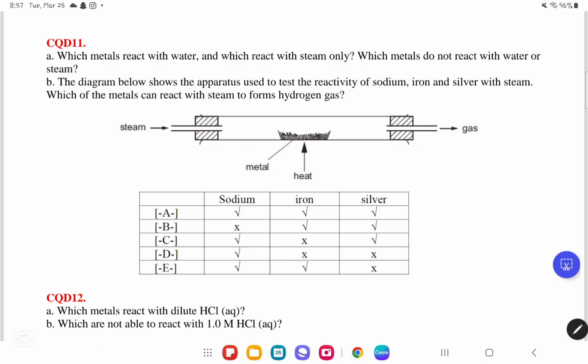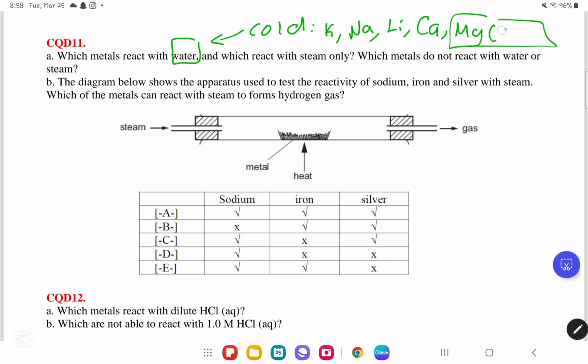So here they said which metals react with water and which metals react with steam only. The metals that react with water, they mean by this cold water, are K, potassium, Na, sodium, Li, lithium, Ca, calcium, and Mg. However, Mg is an exception because it will have a very slow reaction. Whereas the ones that react with steam, we have Mg again, magnesium, but this time it's a faster reaction. And then we have aluminum, and then zinc, and then iron.